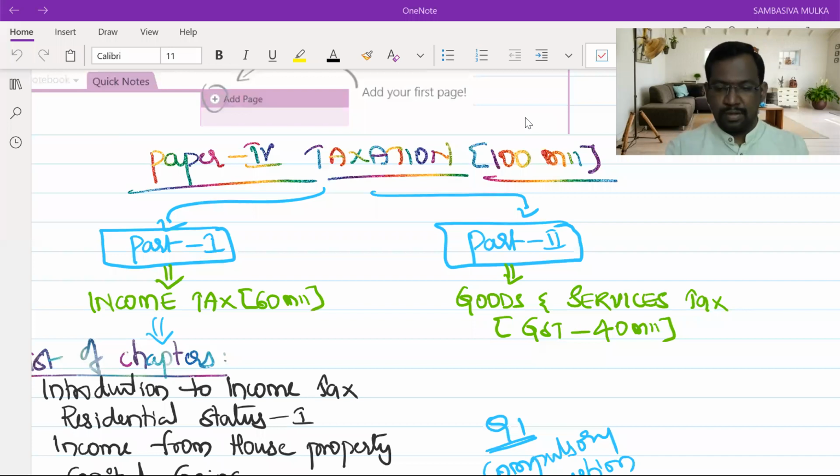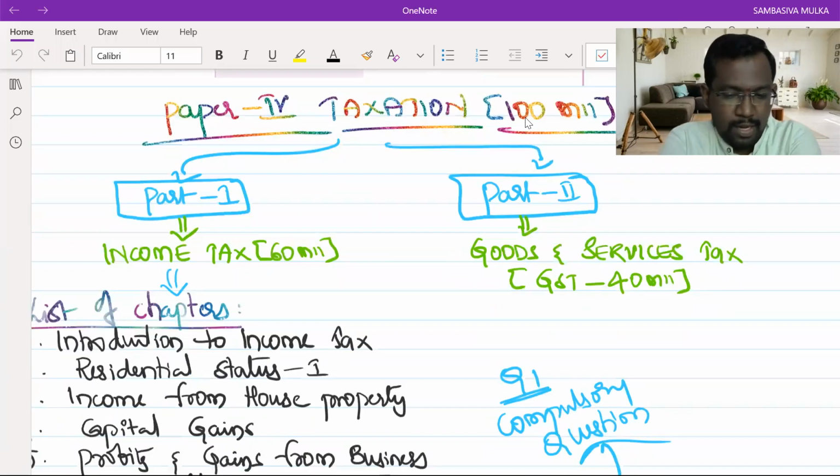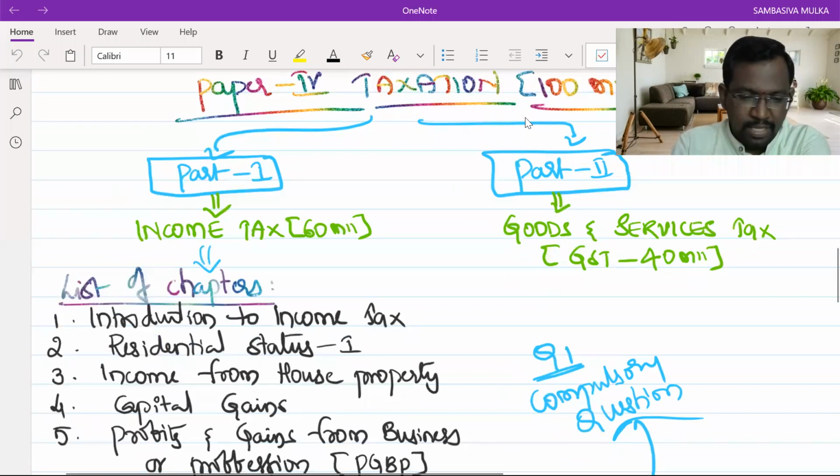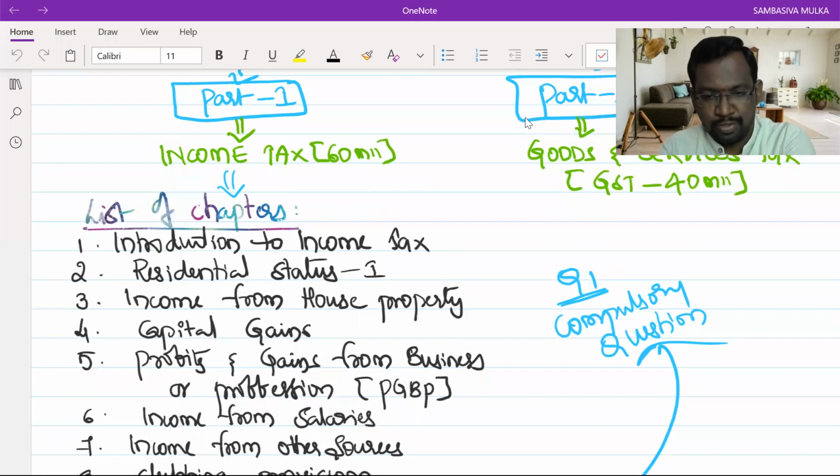Yesterday we started our first class. Taxation paper number 4 is for 100 marks. Part 1, income tax, is for 60 marks, and part 2, GST, goods and services tax, is for 40 marks. After that, we saw the list of chapters which we are going to learn from the income tax portion.